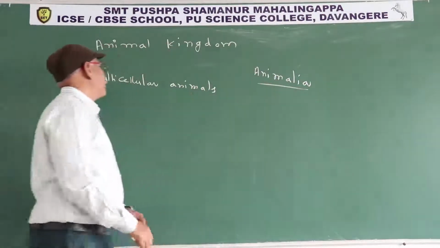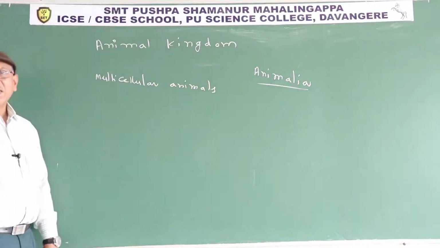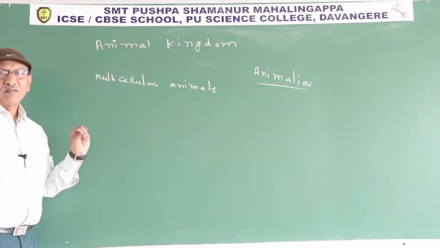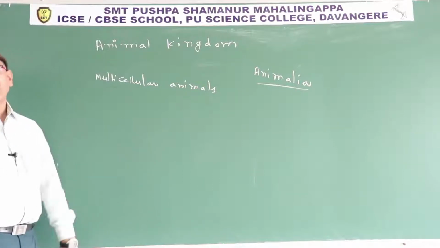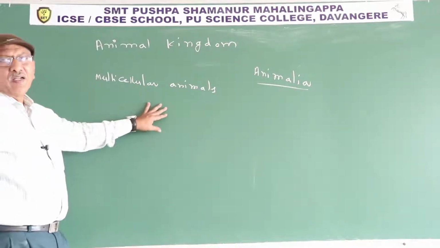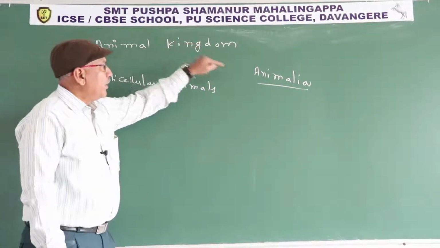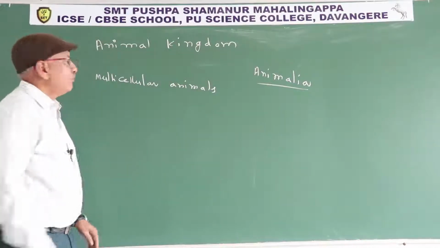Multicellular organism means if the animal contains more than one cell in the body, it is known as a multicellular animal. All multicellular animals are included in the animal kingdom, namely Animalia.